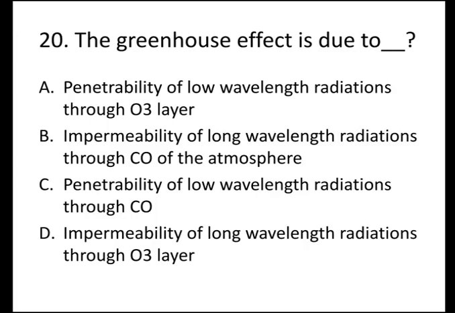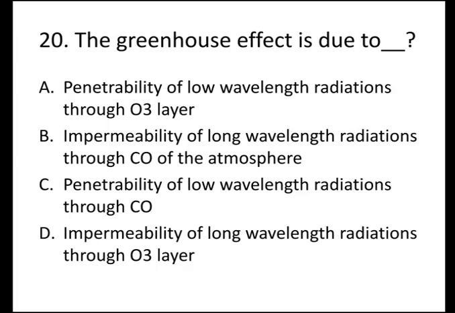The next question is, the greenhouse effect is due to, options are A, penetrability of low wavelength radiations through O3 layer, B, impermeability of long wavelength radiations through CO of the atmosphere, carbon monoxide of the atmosphere, C, penetrability of low wavelength radiations through carbon monoxide, and D, impermeability of long wavelength radiations through ozone layer.